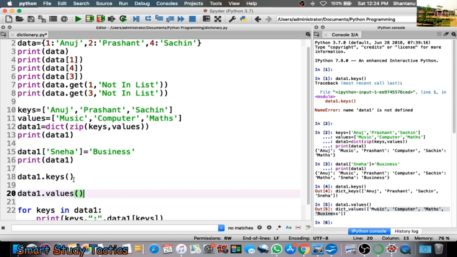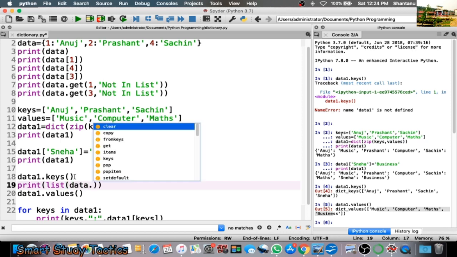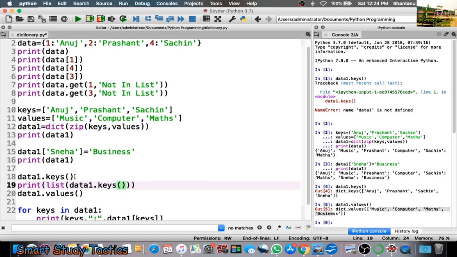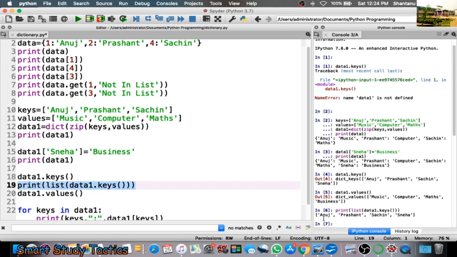Similarly, if I want to convert these keys into a list, let's see what I will do. I am going to write print(list(data1.keys())) like this. So I am converting these keys of the dictionary into a list. Execute this. Here you can see, as we were using these things in the beginning, now we have the similar output. Okay, I think it is clear to all of you.